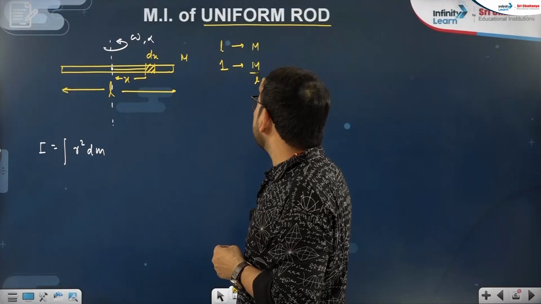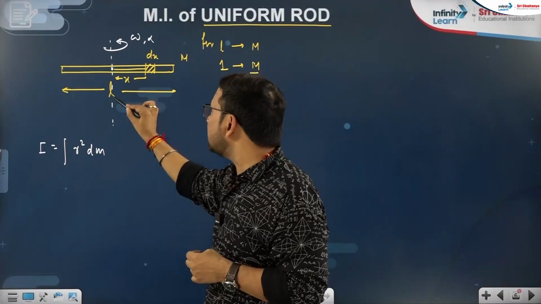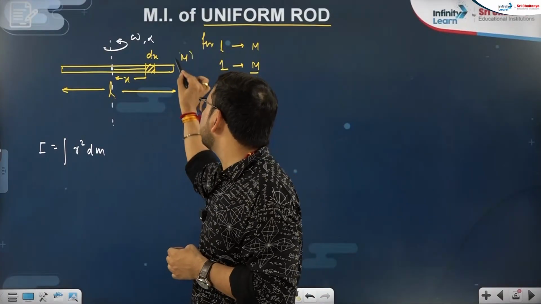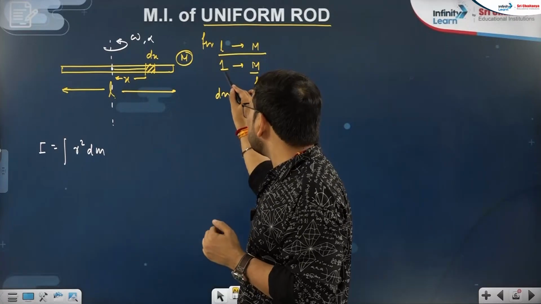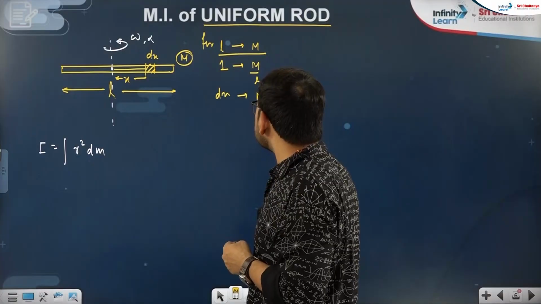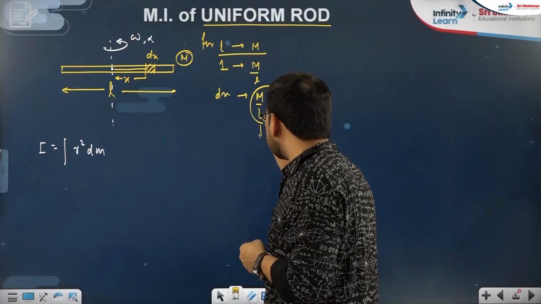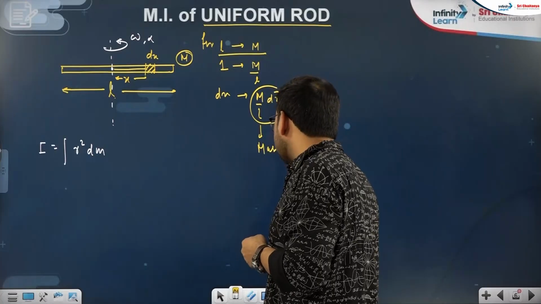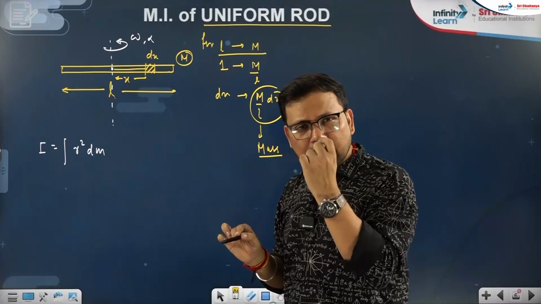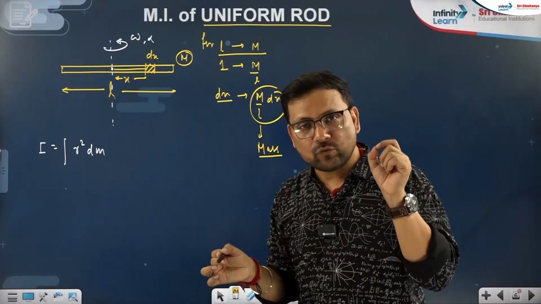M by L. For dx length, what is the mass? M by L dx. This is the mass of what length? Small length dx. Now dx is very small, so its mass also is very small.